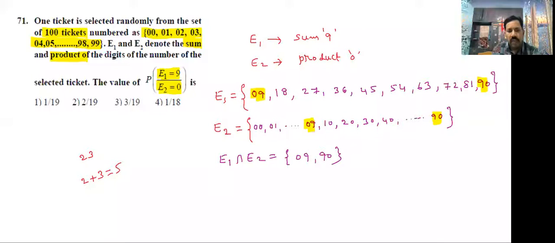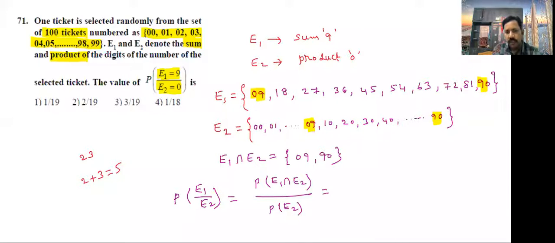Now apply the conditional probability P of E1 given E2. What is the formula, students? Probability of E1 intersection E2 divided by P of E2. E1 intersection E2 is 2 out of 100.